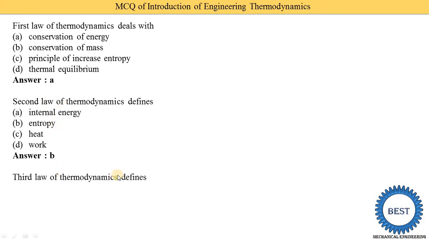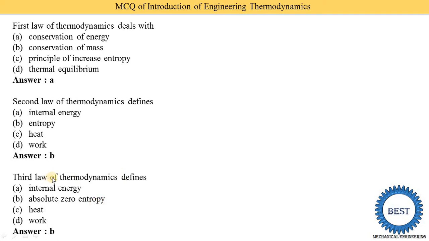Third law of thermodynamics defines: option A internal energy, option B absolute zero entropy, option C heat, and option D work. So option B is correct. The third law of thermodynamics defines the absolute zero entropy.